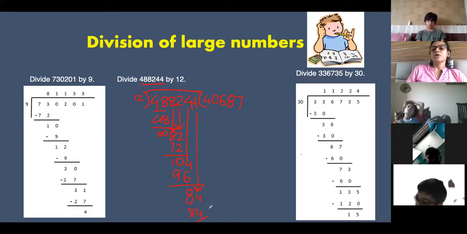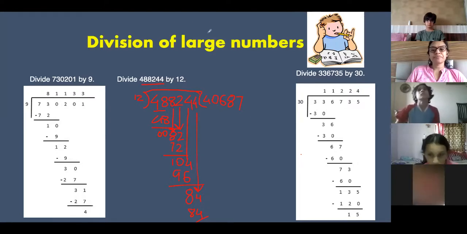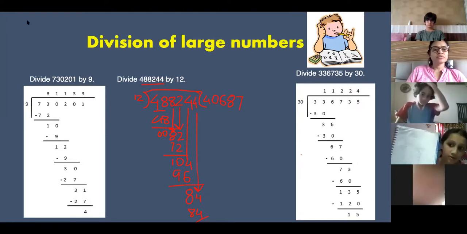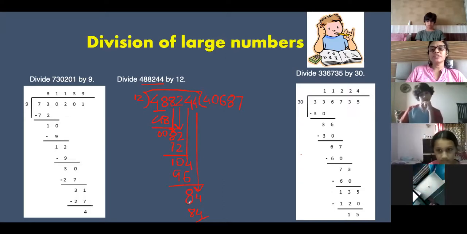Understanding the one which you just did. See, this is the method. Copy down this method and then understand in the recording how it is done. Because 10 times I have already explained it. Understood this? So this is the method and this way only you have to do. Unless you do it in your notebook, you will not understand, Aisha. So please do it in your notebook on your own. Then only you will understand. Ma'am, I did it in my notebook. So see how I have done. You have to do like this. Then you will understand.